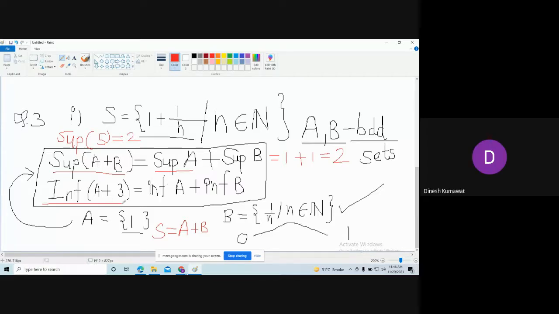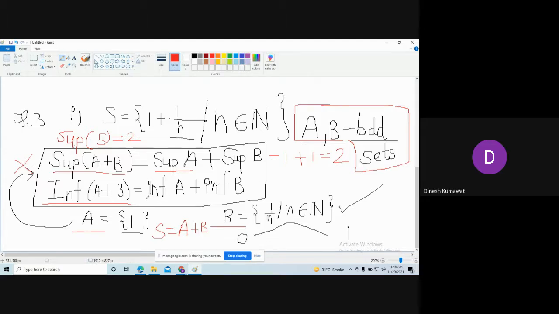Now the same trick you are going to apply for the infimum. But the crucial thing here is to understand that you need to pick bounded sets. If your sets are not bounded, then you cannot apply this result. If A and B are not bounded, we can't find either the infimum or the supremum. That's why we can't apply this result when A and B are not bounded.